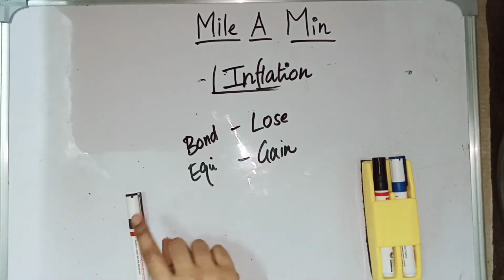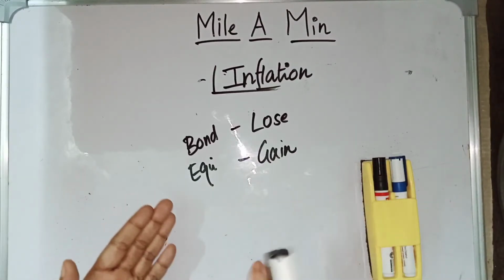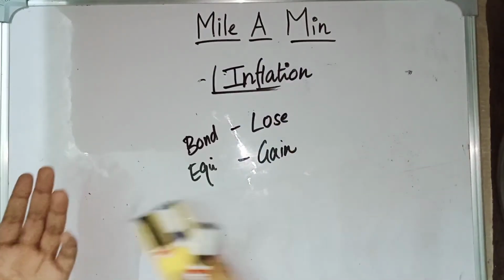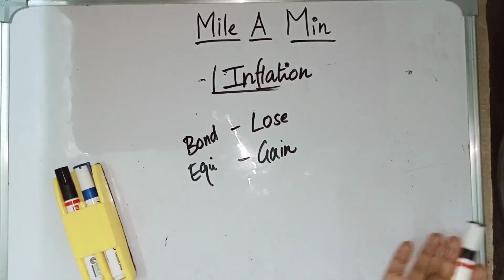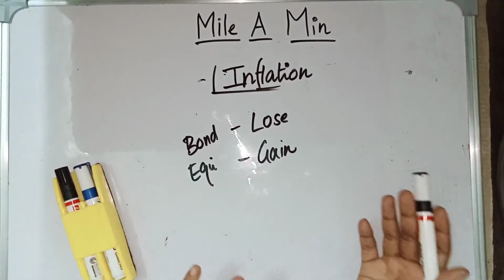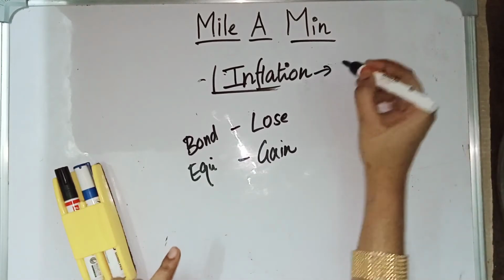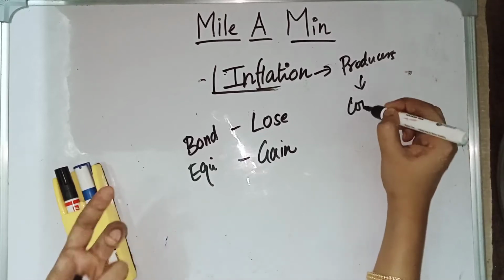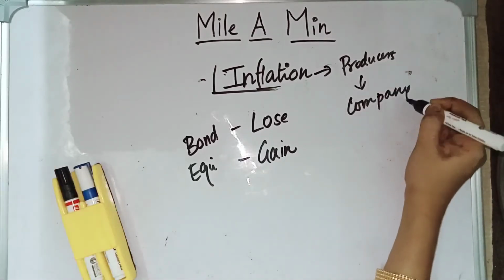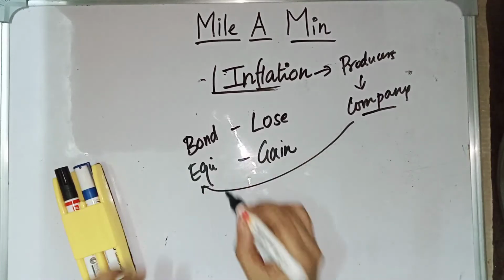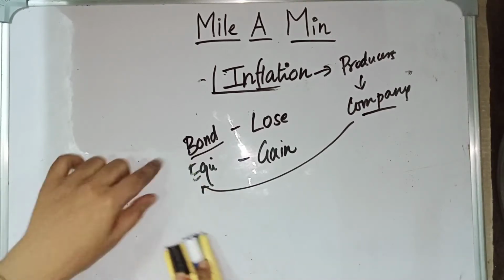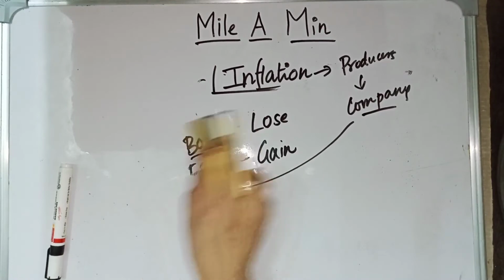Why? Because with equity, they will give us a share in profit, right? During the inflation period, all the companies will be earning so much profit because they are producers. Producers are on the safer side. Producers are the gainers during inflation. Because of this, companies will be seeing enormous profit, and because of this, the equity holders will also be gainers, whereas the bond holders, money savers and debenture holders are the ones who are losers. This is already asked in the UPSC civil service question, so it is important.